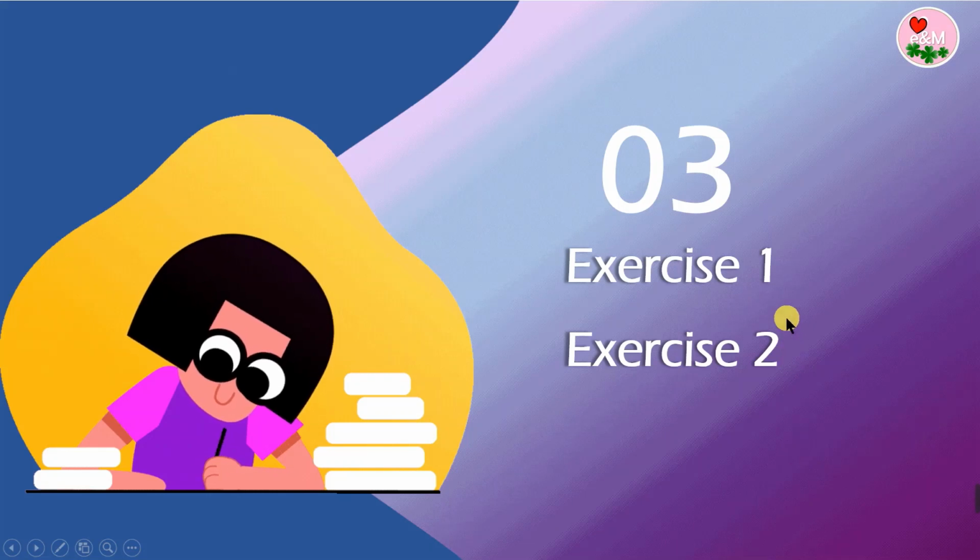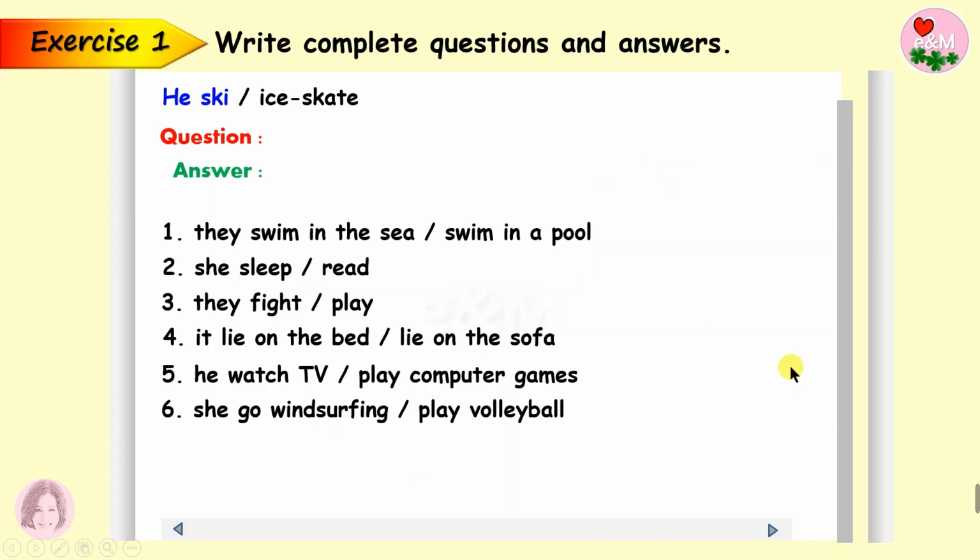Part 3, exercise 1 and 2. Exercise 1. Write complete questions and answers. Okay, there are 6 questions here. Look at this example. He ski, I skate. The subject here is he, so we use was. Was he skiing?